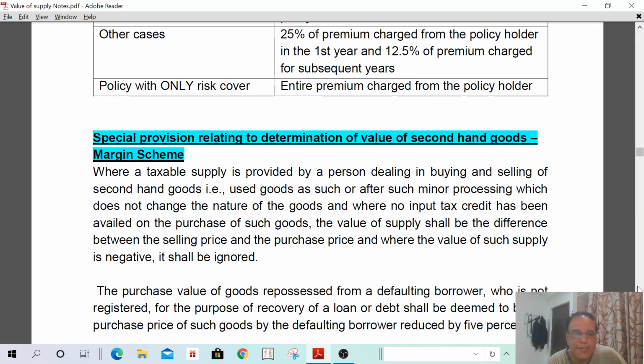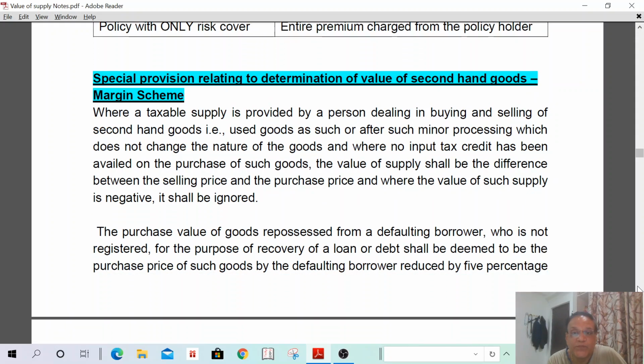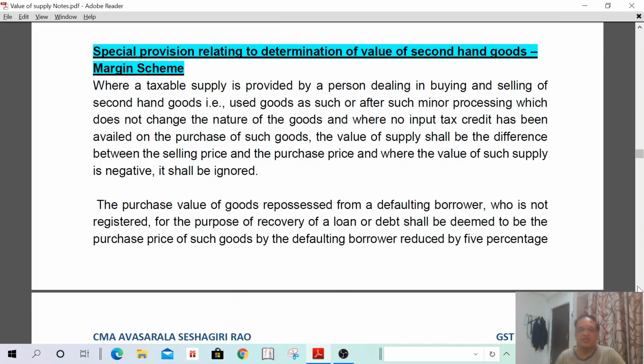Next. Special provisions relating to the determination of value of second-hand goods, margin scheme. That means, for example, I buy second-hand goods, and I sell the second-hand goods. What is the value of supply? The value of supply shall be the difference between the buying and selling rate. Selling price and buying price.